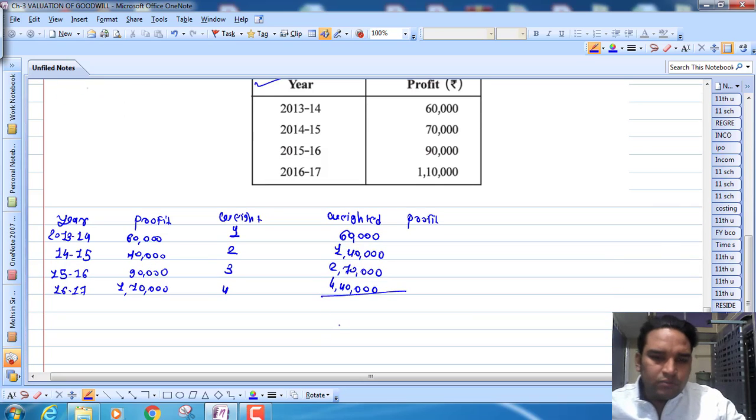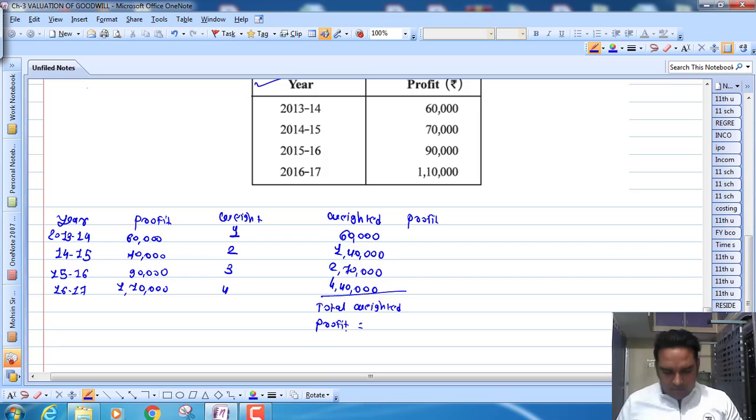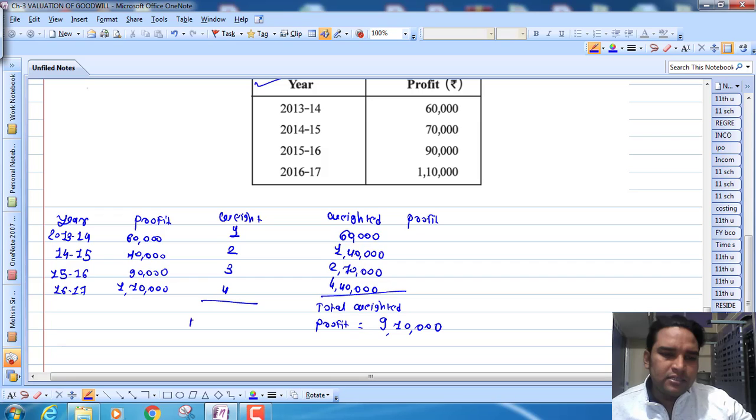Now take the total of this. So this would become total weighted profit, right? So this would become what? 9,10,000, and this is our total weight.